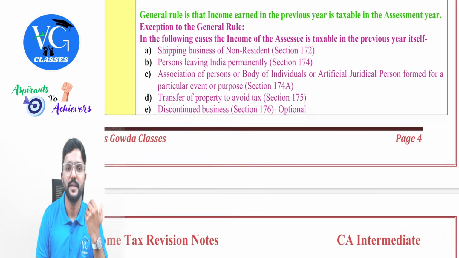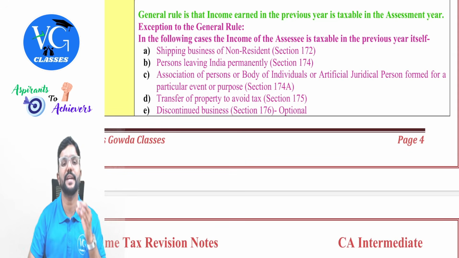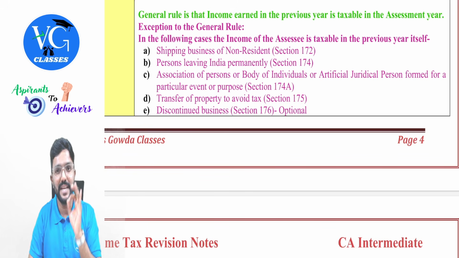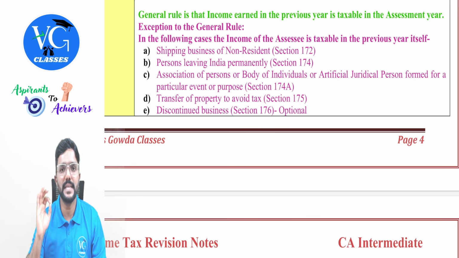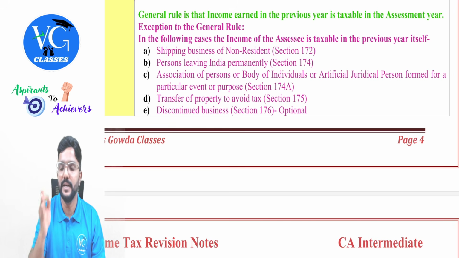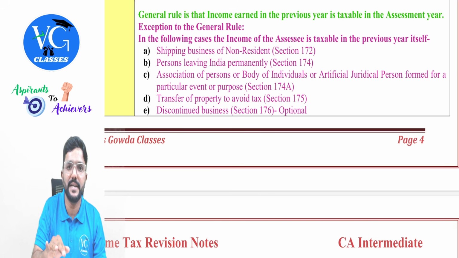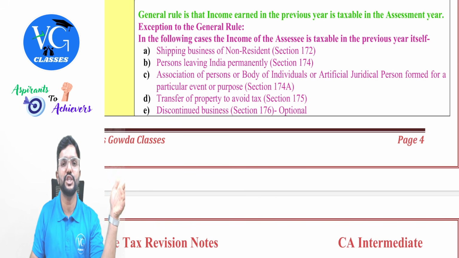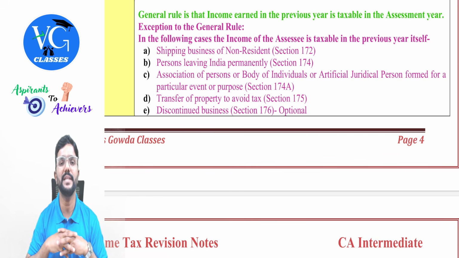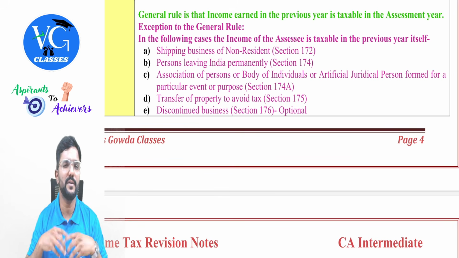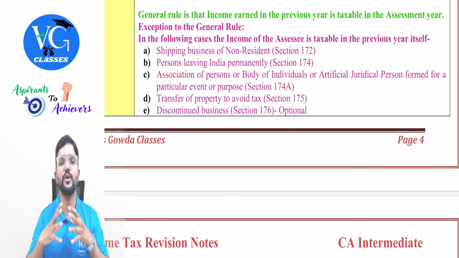Next, person leaving India permanently, section 174, that is our Vijay Mallya case. Similar to that. Yes, sir. When the income tax department or the assessing officer gets to know, or gets any smell, that an assessee is leaving India permanently and has no intention to come back, can they charge tax on whatever income they have earned till the date of departure in the previous year itself? Yes. From the beginning of the financial year till the date of departure, whatever income they have earned, they have to pay tax. Only then they will be allowed to leave India permanently. Now you might ask me, how will the income tax department get to know that any person is leaving India permanently? Guys, you have something called passport, visa and all, which is under the control of the central government.